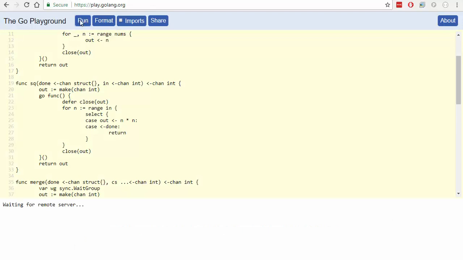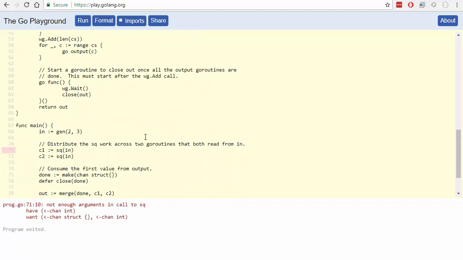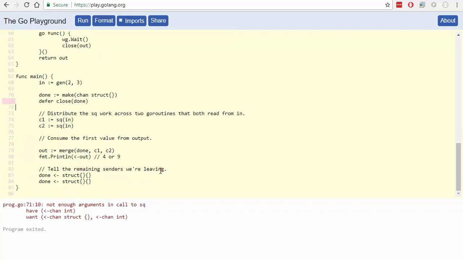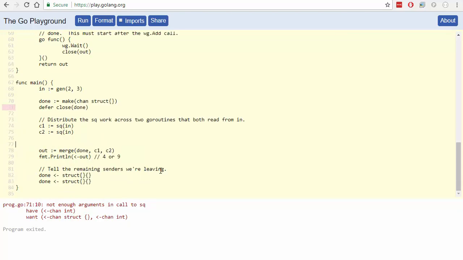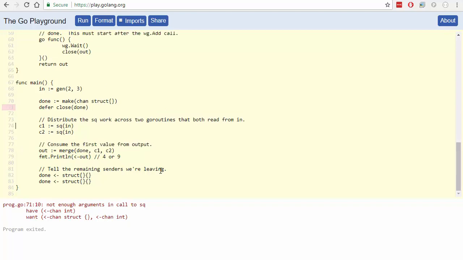Let's make sure that works. Right, so square. Move that up. Passing our done in here.